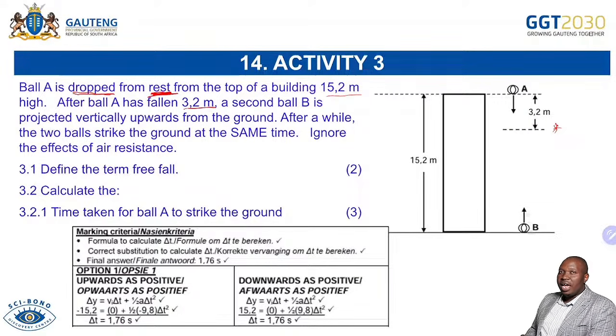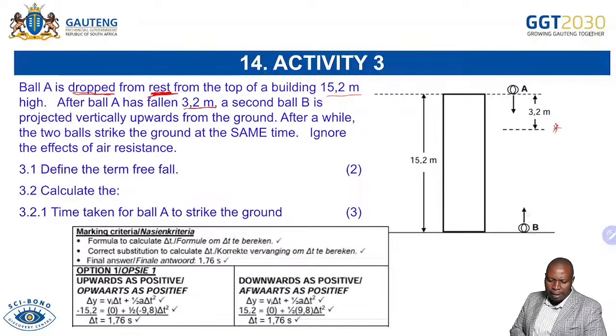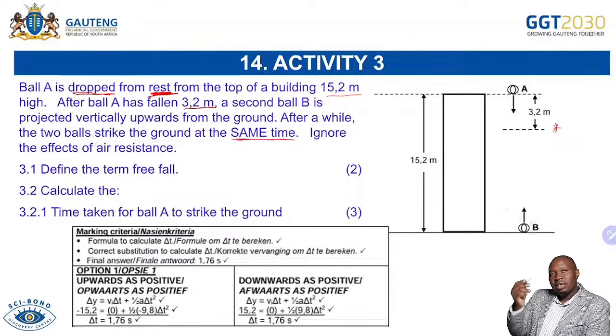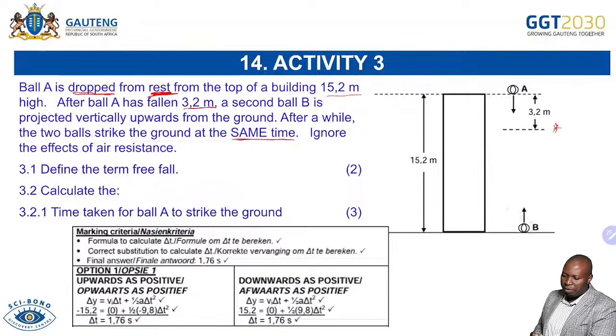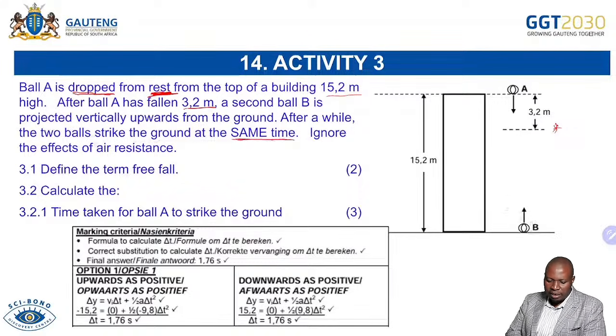That's what we refer to as our projectile, because when it's projected upward, it means it has been given initial velocity. And they're saying after a while, the two balls strike the ground at the same time. So definitely this second ball is not going to go past ball A. They must meet somewhere and move downwards so that they are able to reach the ground at the same time. And then we're saying ignore the effects of air resistance.